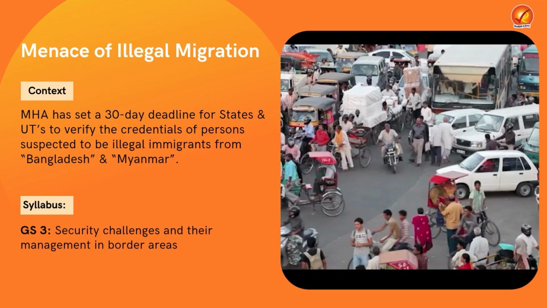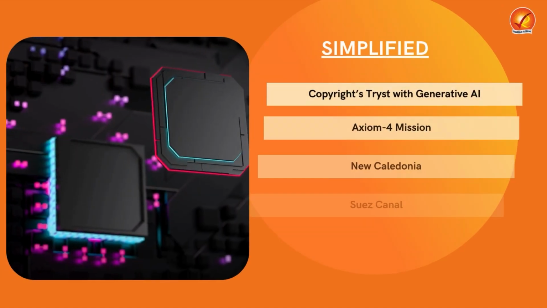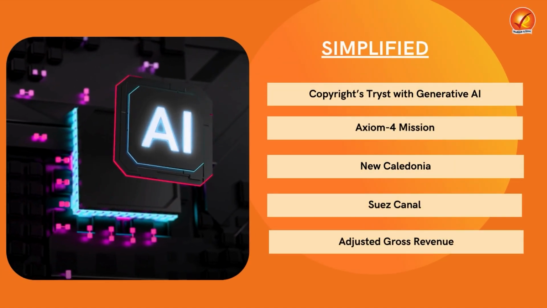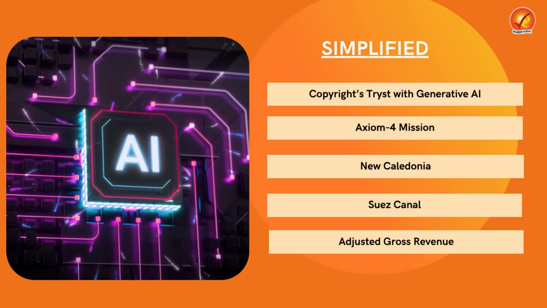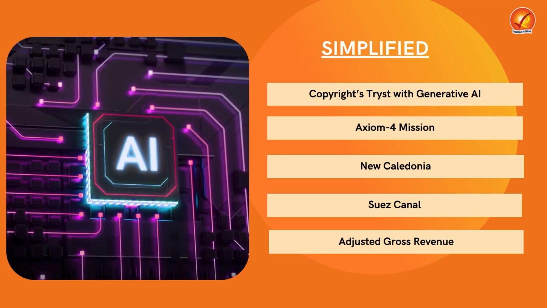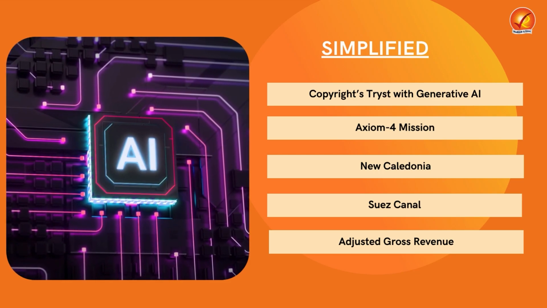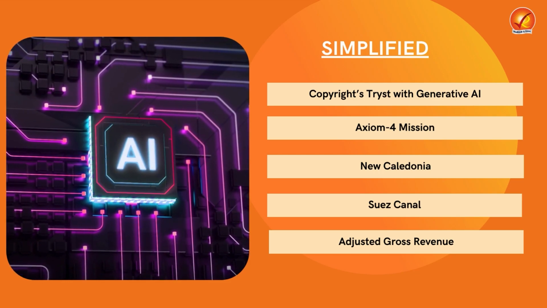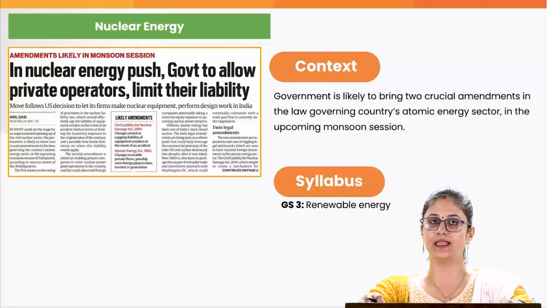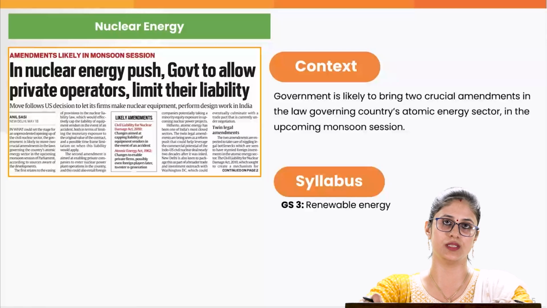illegal immigration in India. Moving on to the simplified section, we'll be covering the 5 current affairs issues in the most simple manner possible, and we'll also be doing the necessary value addition which would be relevant for your upcoming prelims examination. So stay tuned. Beginning with the first topic, which is related to India's transition towards nuclear energy.